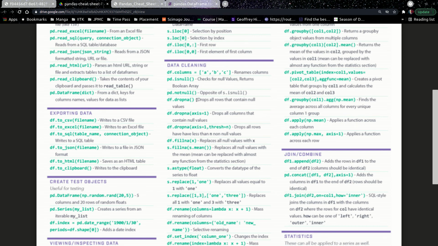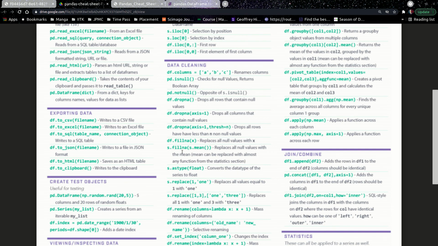For us, we don't want to drop anything, we just want to fill them, right? So none of these functions are good for us. This is a very complex function which is not used that much. df.fillna is very useful because most of the time it will be used like this. When you want to fill NA with a null value, you'll just specify null. If you want to fill it by 0, you'll specify 0, like value equal to 0. Another thing, you can also fill by mean, right?